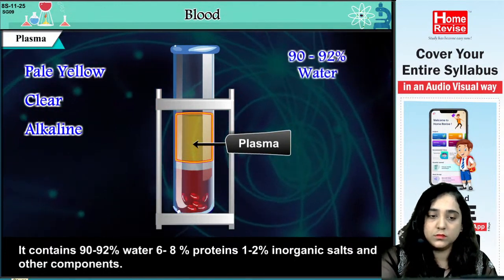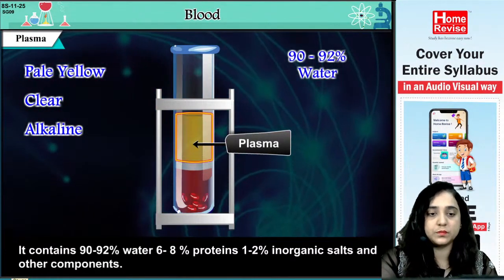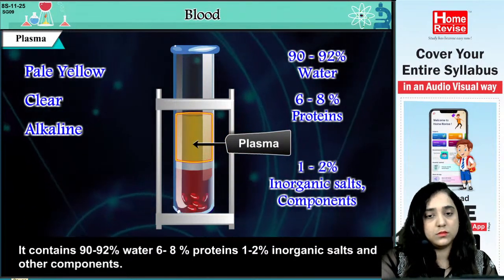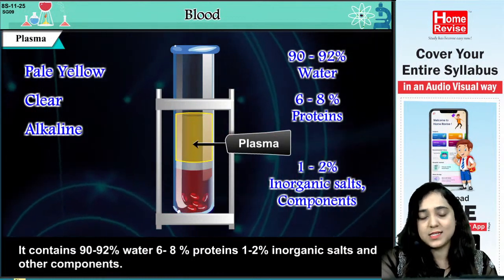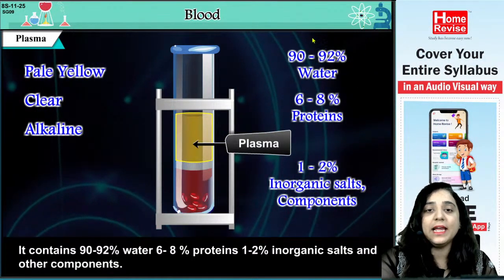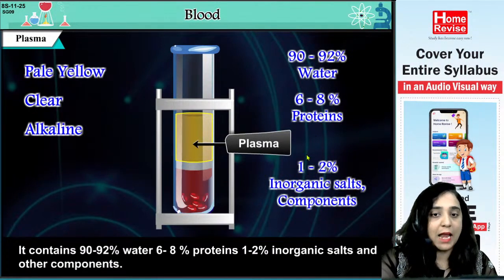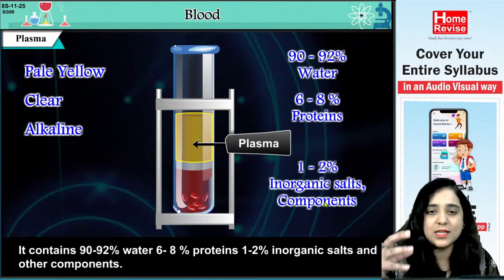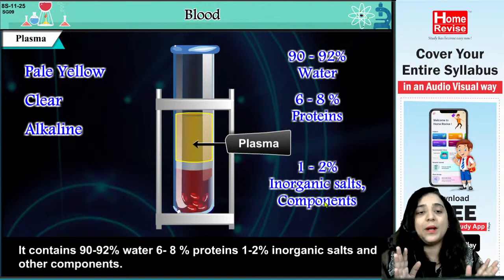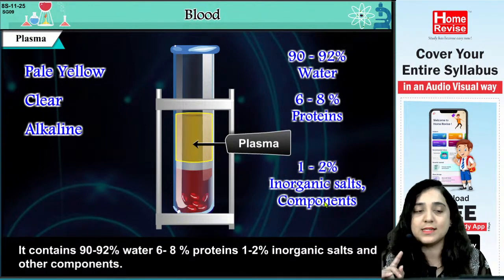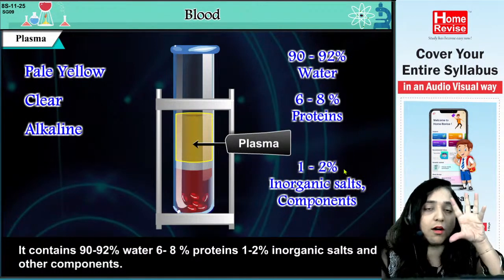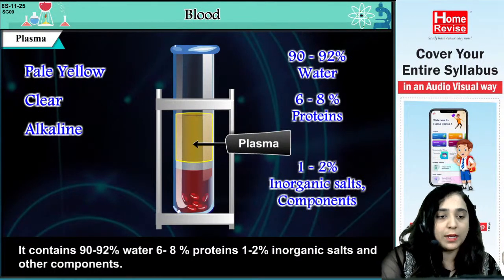It contains 90 to 92% water, 6 to 8% proteins, 1 to 2% inorganic salts, and other components. This is just general information, but plasma is basically pale yellow, clear and alkaline in nature. These three things are extremely important to understand about plasma. Now let's see the next point.